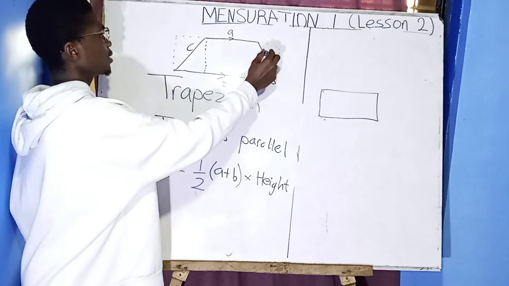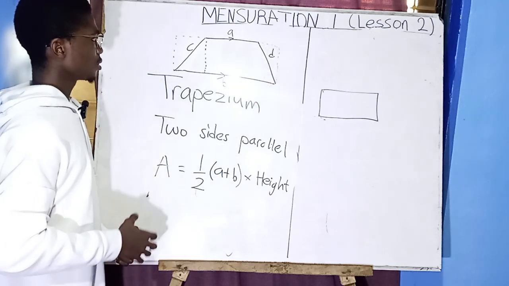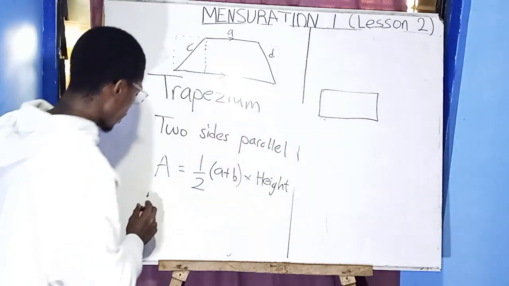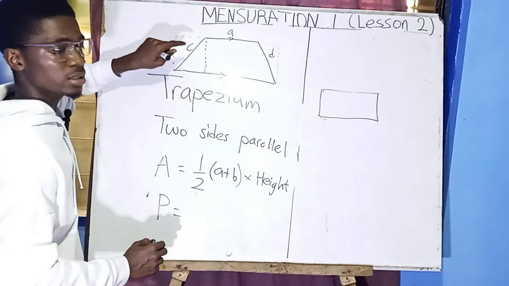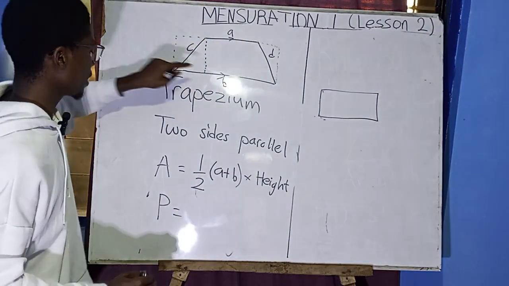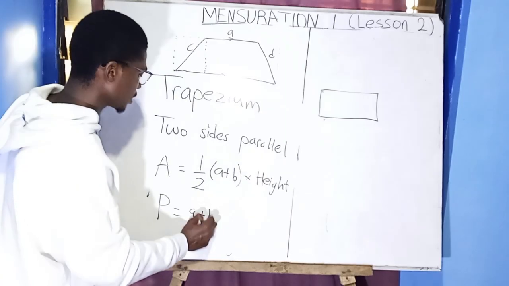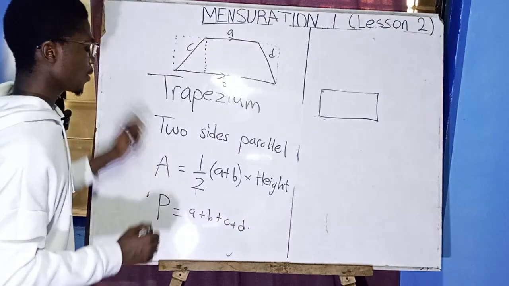If here it's C and D, let's find the perimeter. The perimeter is going to be the sum of the sides. So it's going to be A plus B plus C plus D. That's how it's going to be.